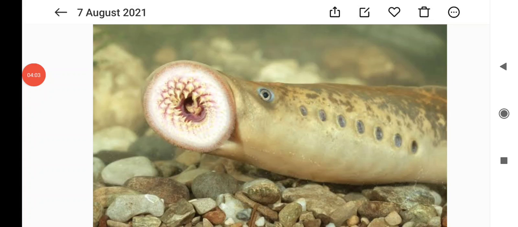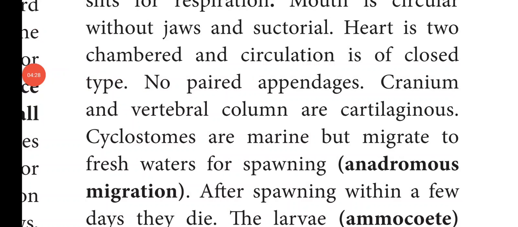In this picture you can see the Petromyzon, an example of Cyclostomata. The mouth is circular, without jaws, and suctorial, that is, it sucks the blood of other fishes. The heart is two-chambered. So the heart is divided into two chambers and circulation is of closed type, that is, they have blood vessels through which the blood flows. No paired appendages, so they don't have any appendages for locomotion.